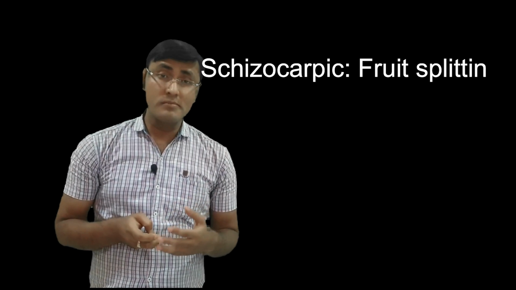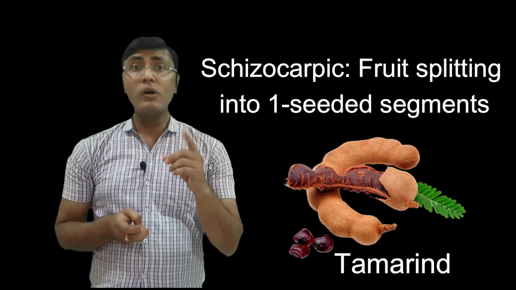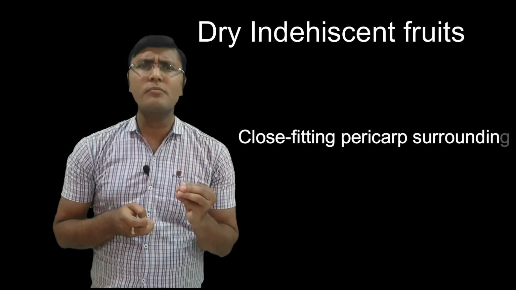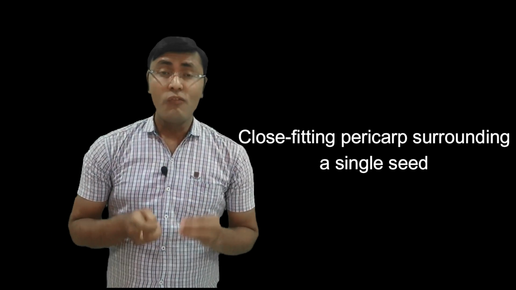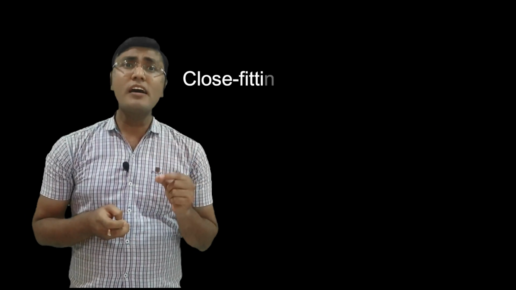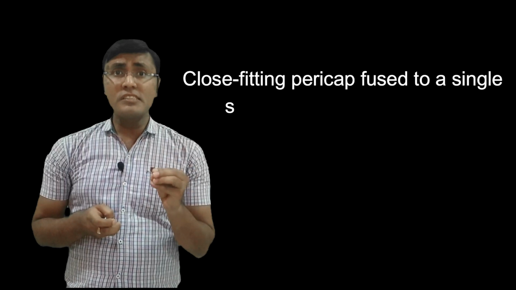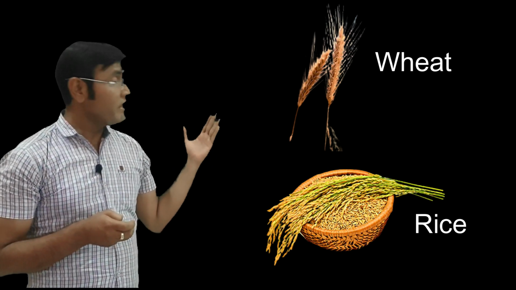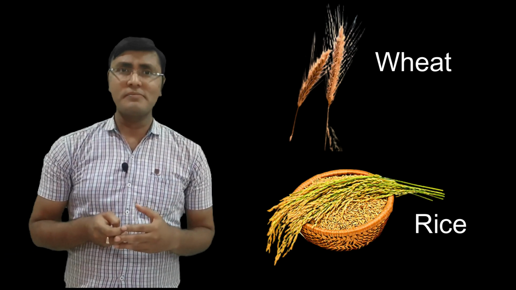Now, the schizocarpic fruit, I have given the example of lomentum, which splits into one-seeded segments. For example, tamarind and dill come under this. What are dry indehiscent fruits? Achene has a closely fitted pericarp surrounding a single seed. For example, sunflower, right? And another closely fitted pericarp fruit, in which the pericarp is fused with the single seed, is called caryopsis or grain. For example, wheat, rice, and maize, which are all important, right?